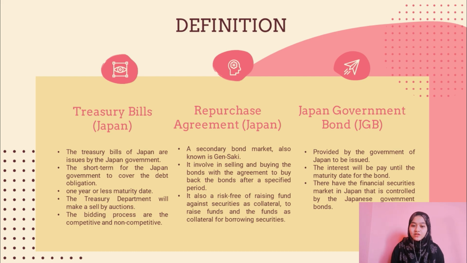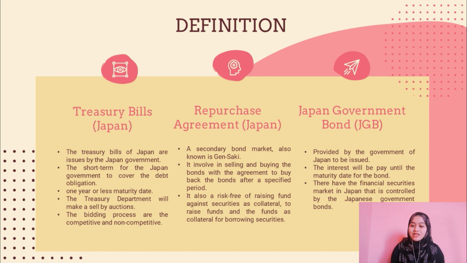Firstly, Treasury bills of Japan. The Treasury bills of Japan are issued by the Japan government. A Treasury bill, a T-bill, is a short-term instrument for the Japan government to cover the debt obligation from the Treasury Department within 1 year or less to maturity date. The Treasury Department will sell Treasury bills by auction using a bidding process which is non-competitive and competitive.